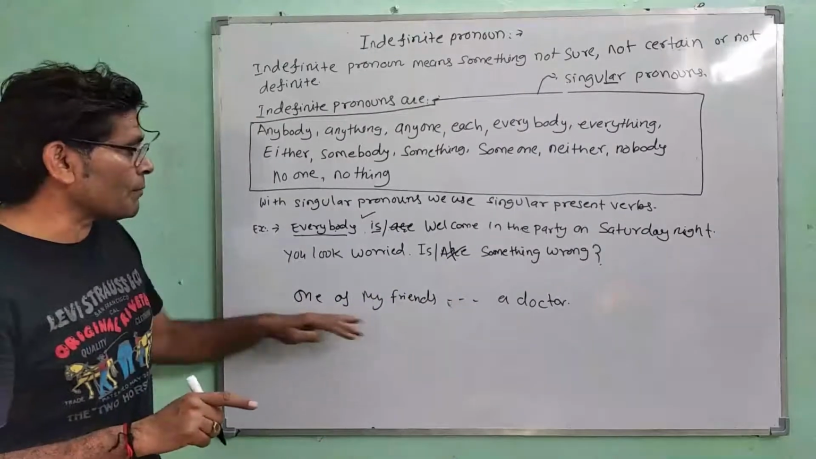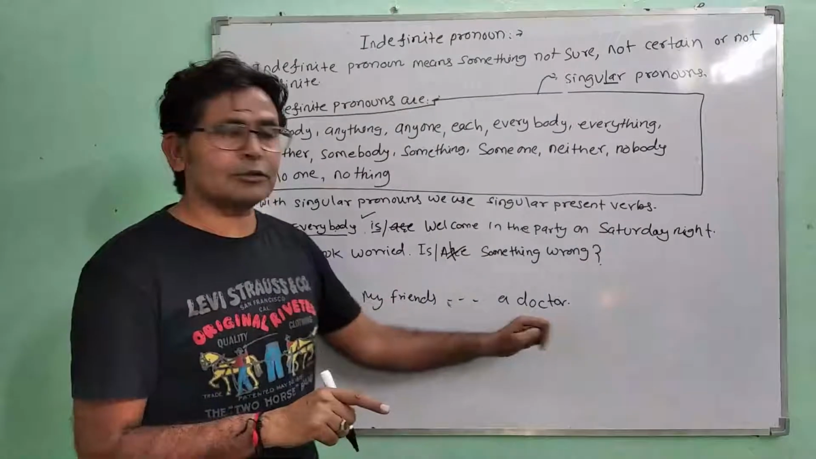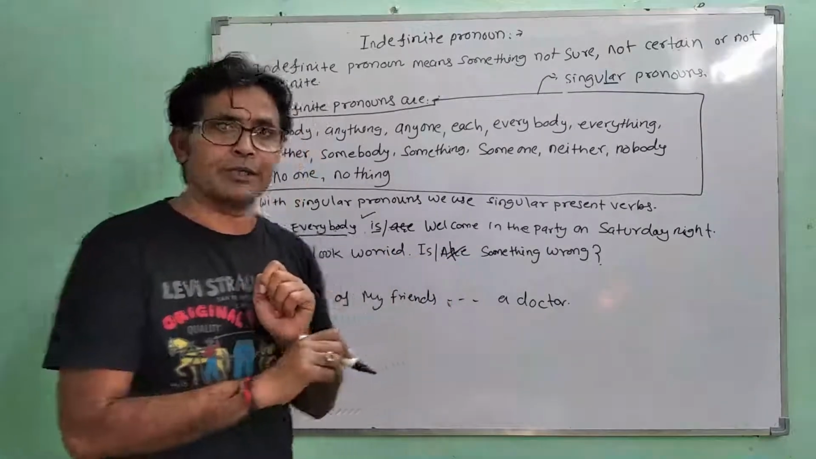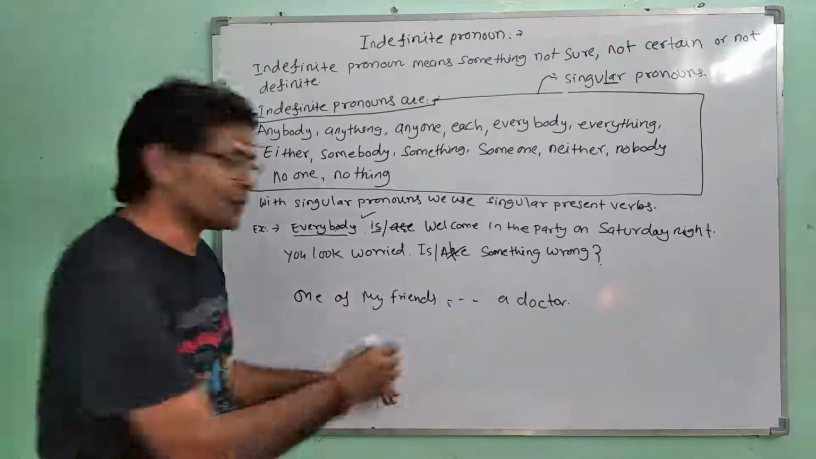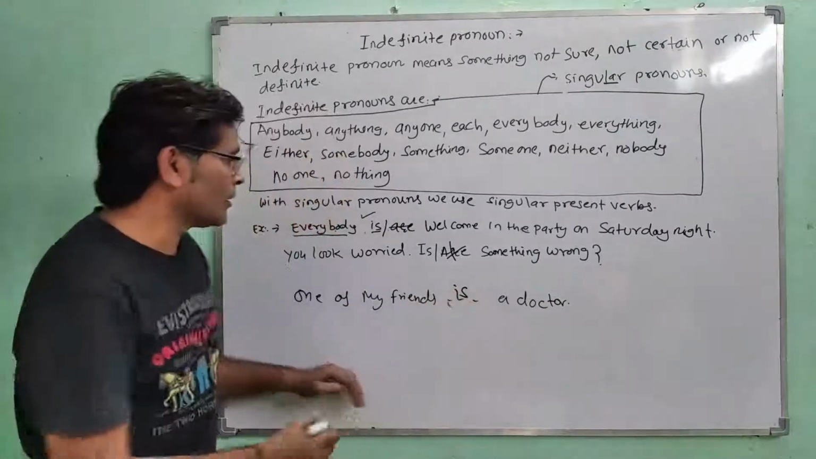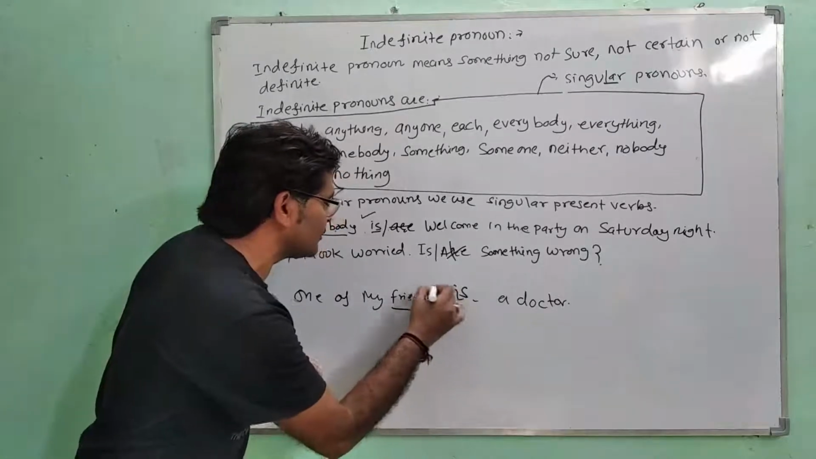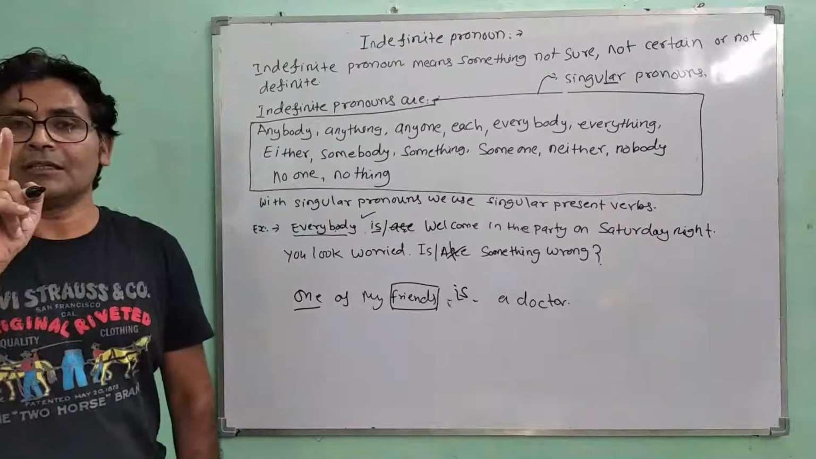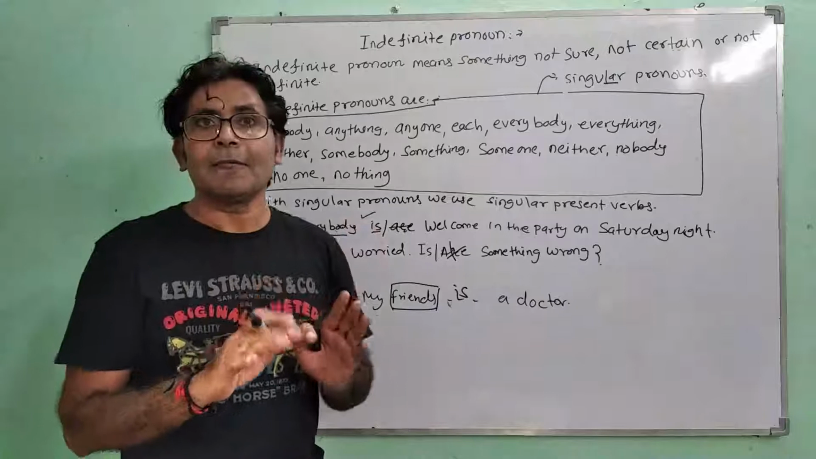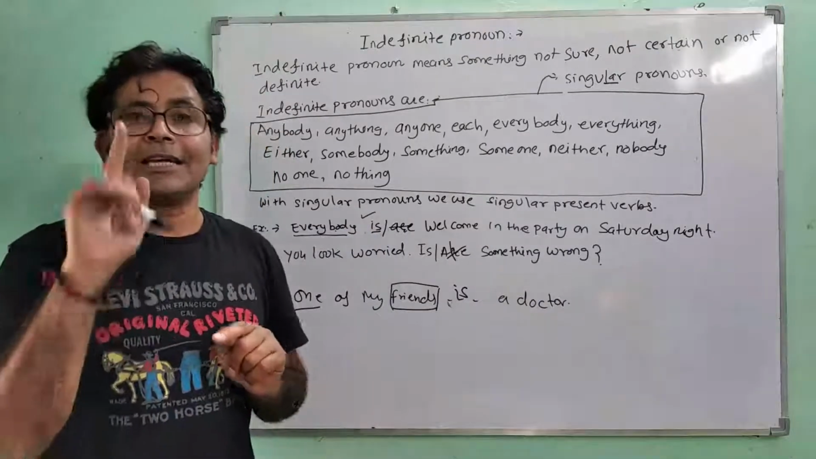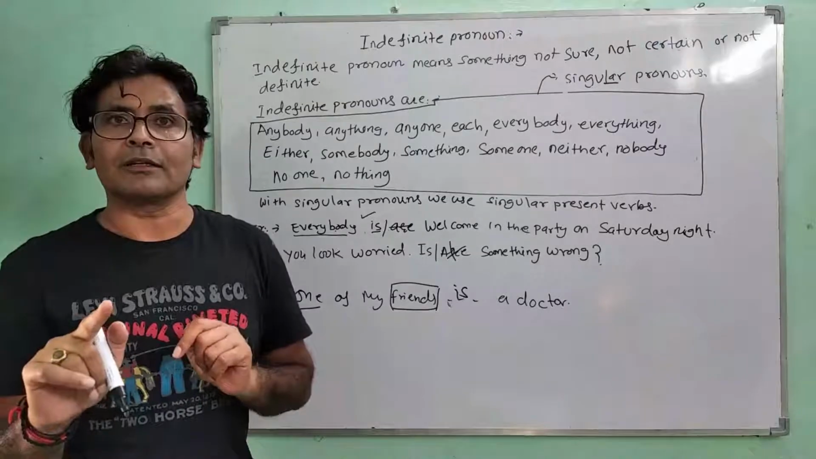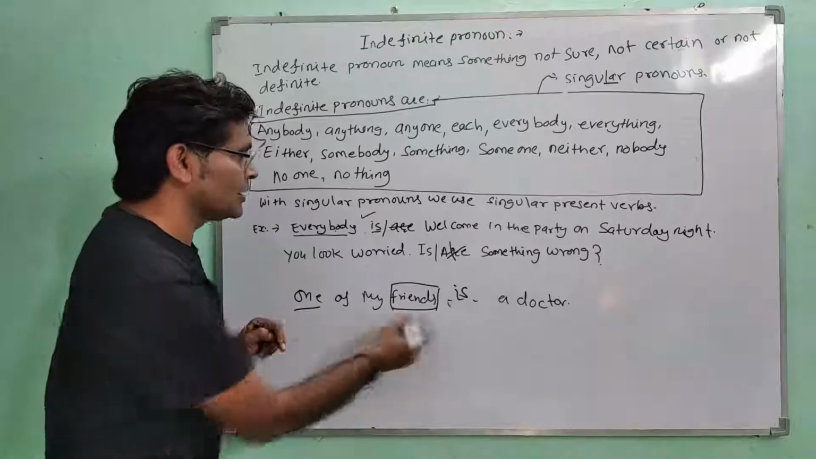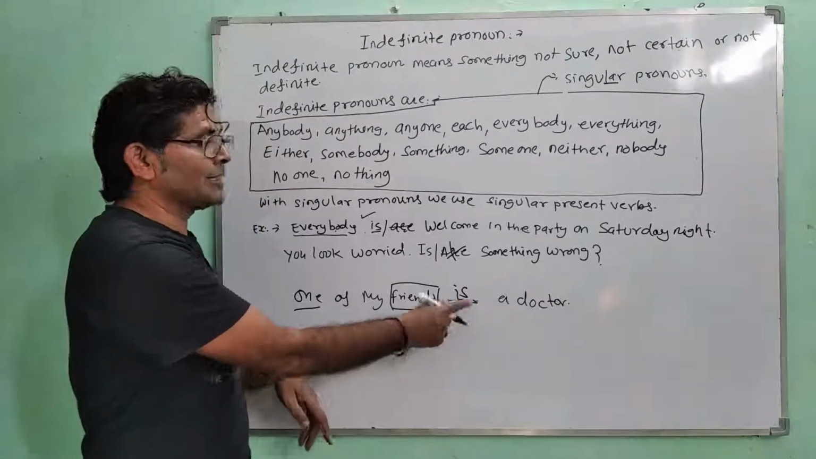Next, one of my friends dash a doctor. Now we have to fill this gap. We have to use the right verb over here. So what would be the right verb here? "Is" would be the right verb. Why? Because friends is not the subject in this sentence. One is the subject over here and one is singular. So for example, you have lots of friends, but from all of your friends, there is one friend who is a doctor. So you are talking about the doctor, not all the friends. That is why we will use "is" here. So, one of my friends is a doctor.